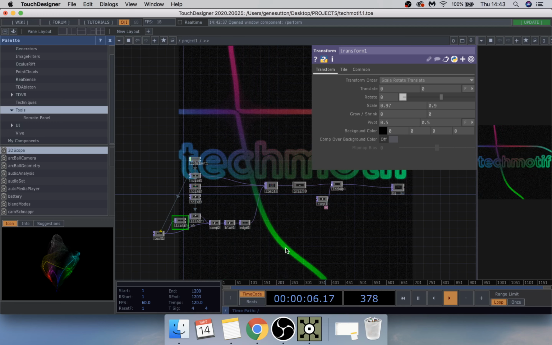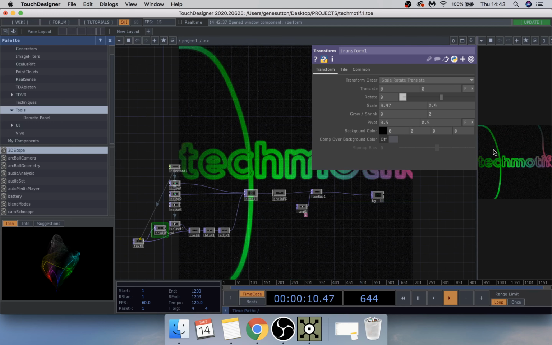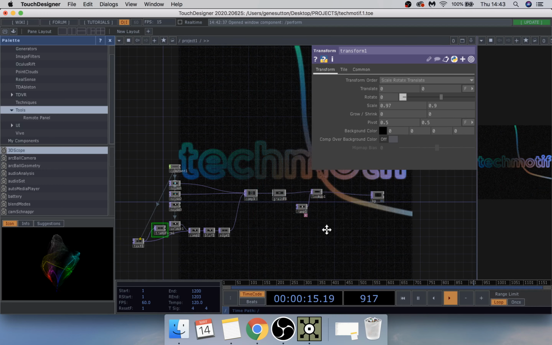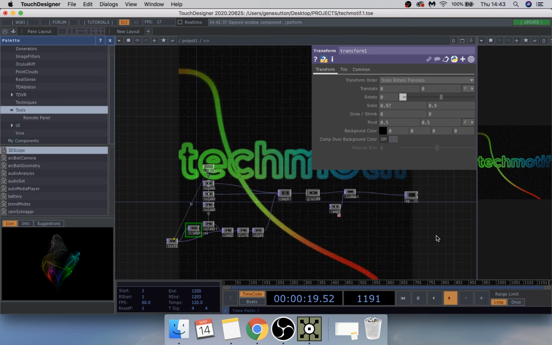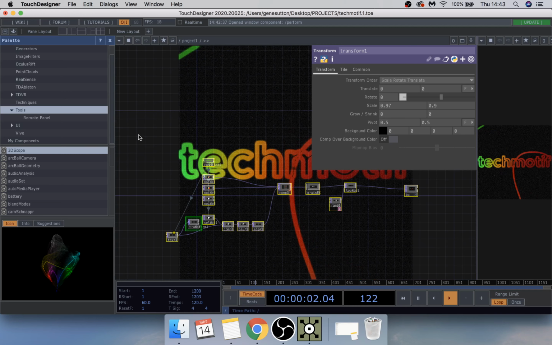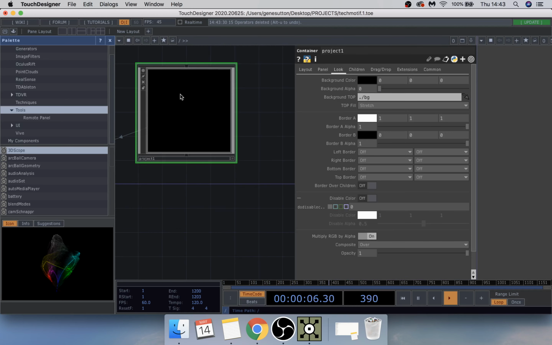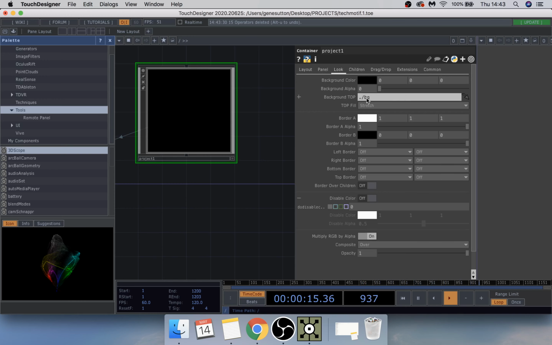If you follow me on Instagram, you would see that we are going to be creating this cool, funky effect that you can see here. It's quite a simple setup. So what we're going to quickly do is just delete all of it and start from scratch. If we just go back out into the project, I'm just going to quickly show you that I use a 1280 by 1280 width and height and set up the background top to be BG.